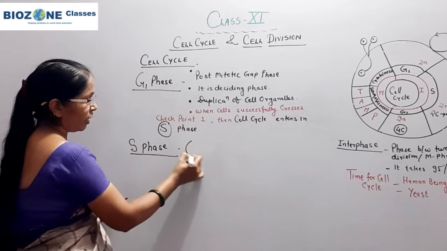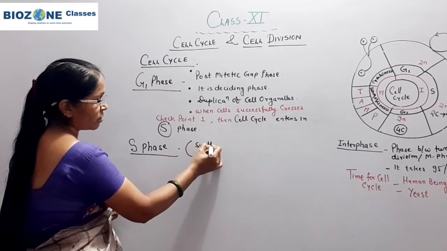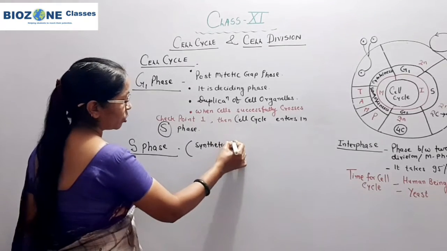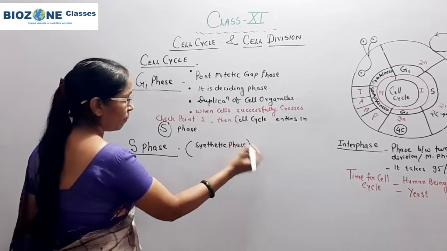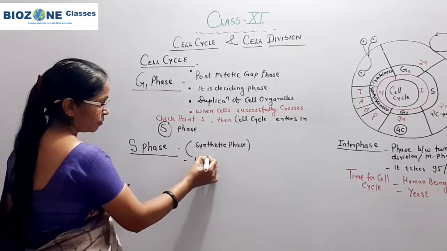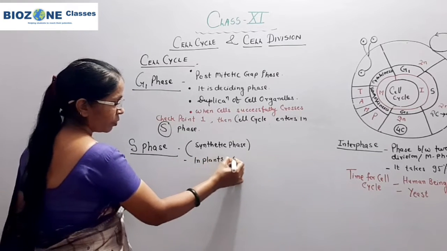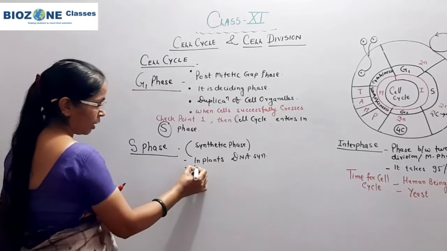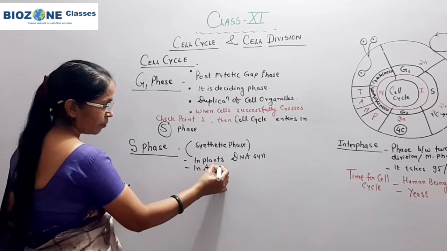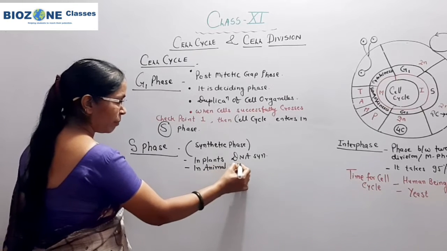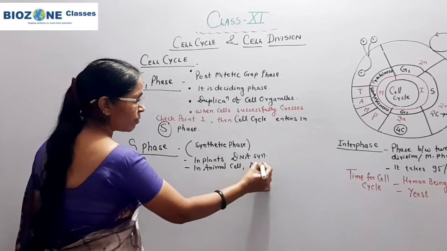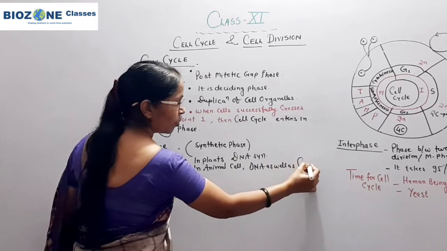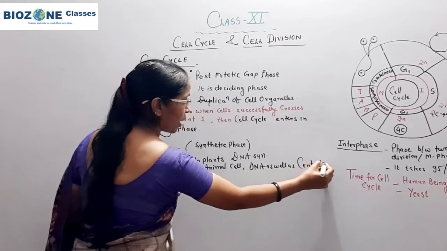The S phase is commonly called the synthetic phase. Now synthetic phase means what is to be synthesized. Here you remember, in plants, DNA synthesis takes place, and in animal cells, DNA as well as centriole synthesis takes place.